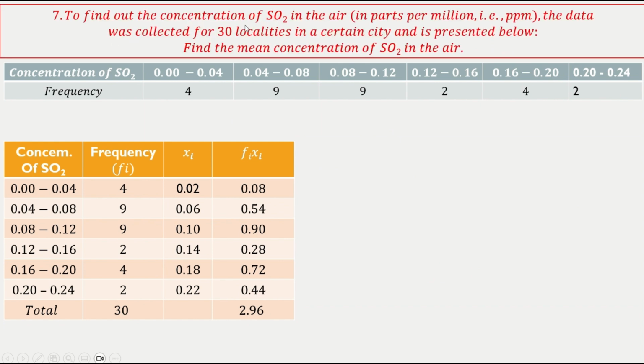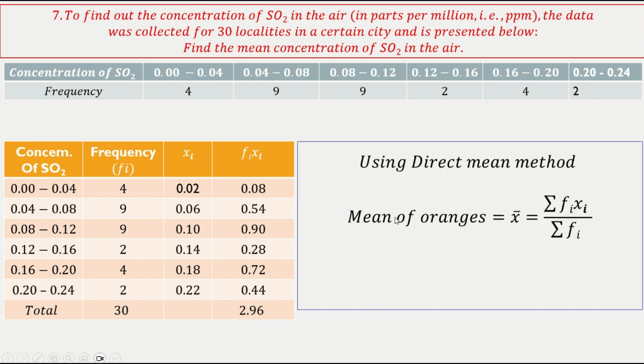To find out the concentration of SO2 in the air, data was collected for 30 localities in a certain city and is presented below. Find the mean concentration of SO2 in the air. Almost all the problems are the same. They give a class, they give a frequency, you write it in the proper format. Concentration of SO2, frequency, then xi, average of these two, and then fixi, and then sum of it. So using the direct method, the mean is 0.99.